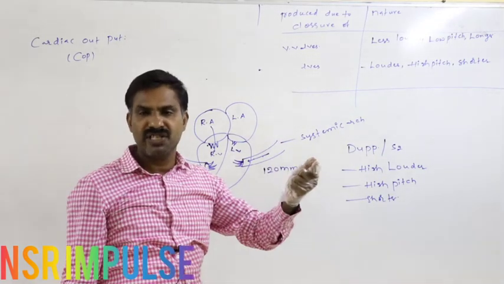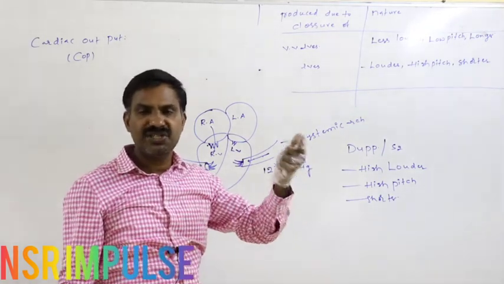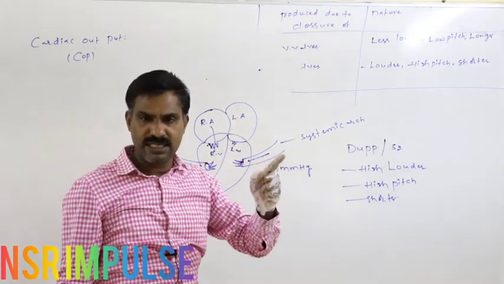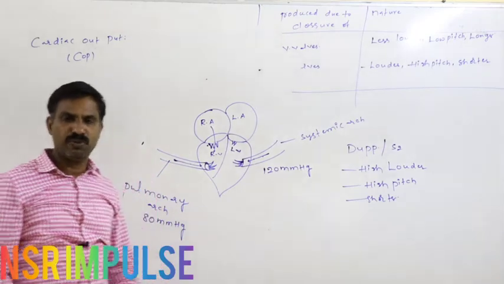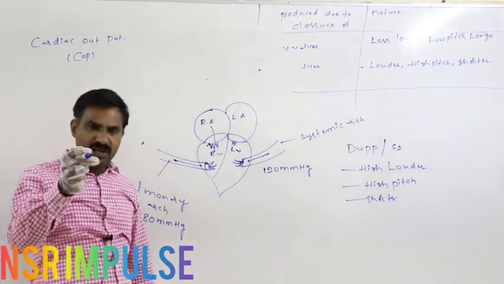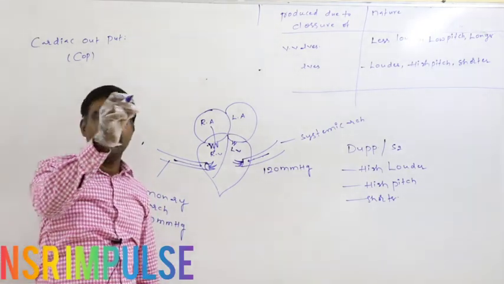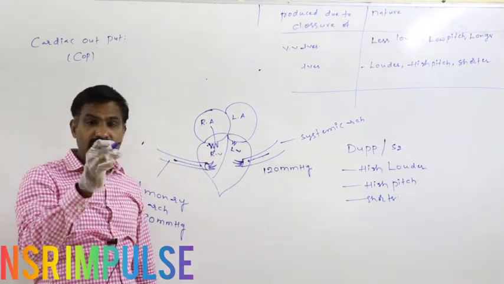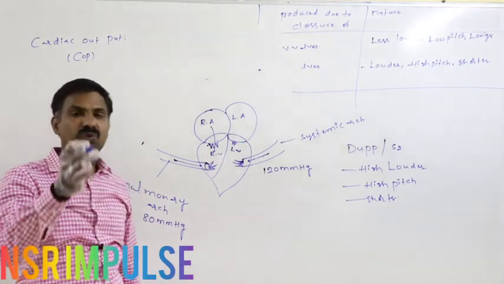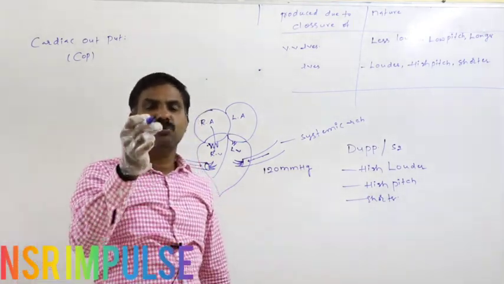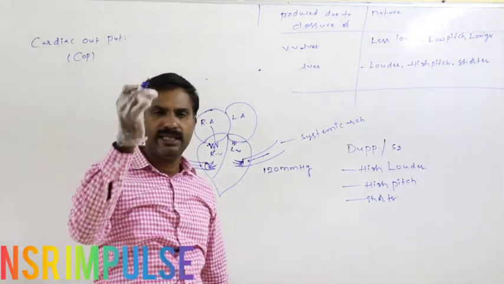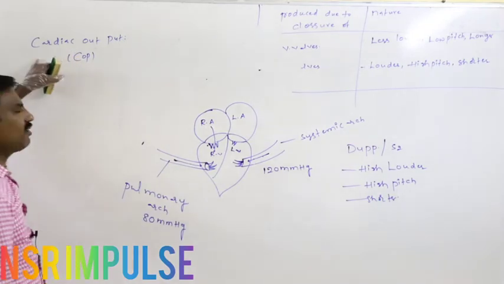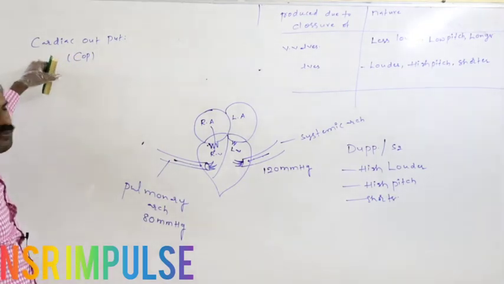In 1 beat, 70 ml of blood is pumped out. At that rate, how much blood is sent out from each ventricle in 1 minute is said to be the cardiac output.